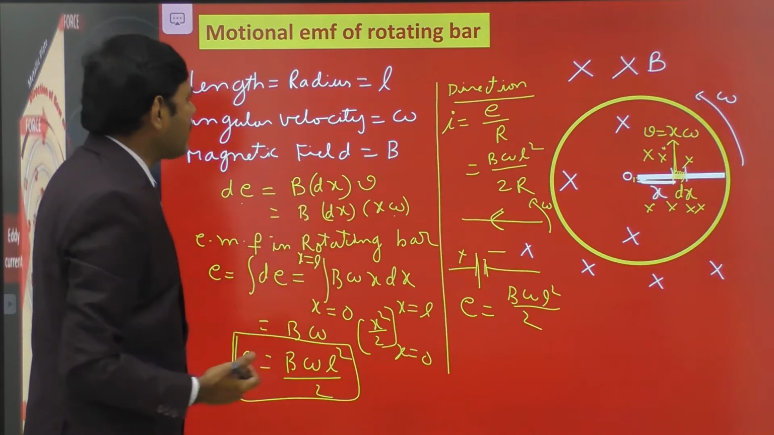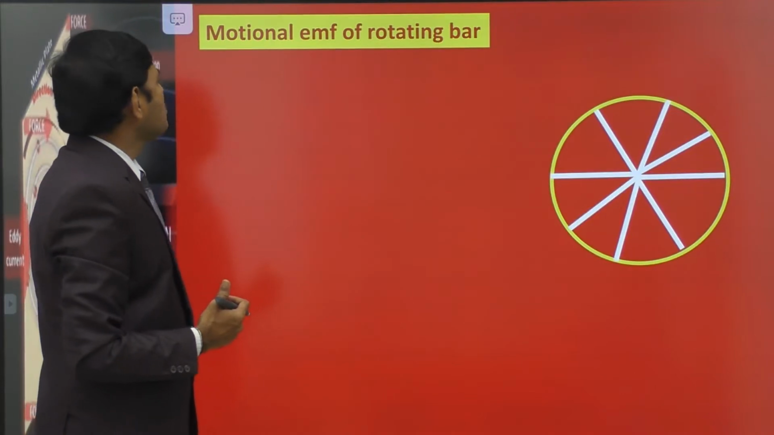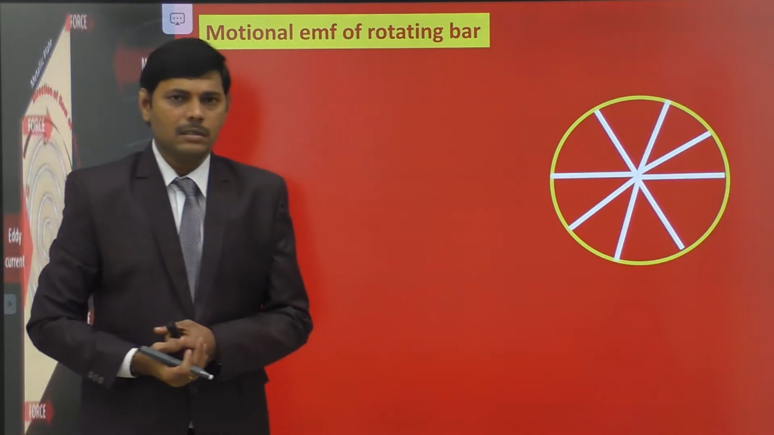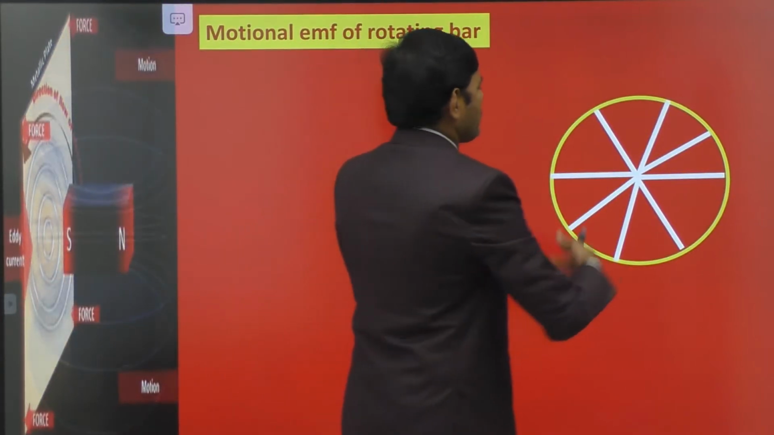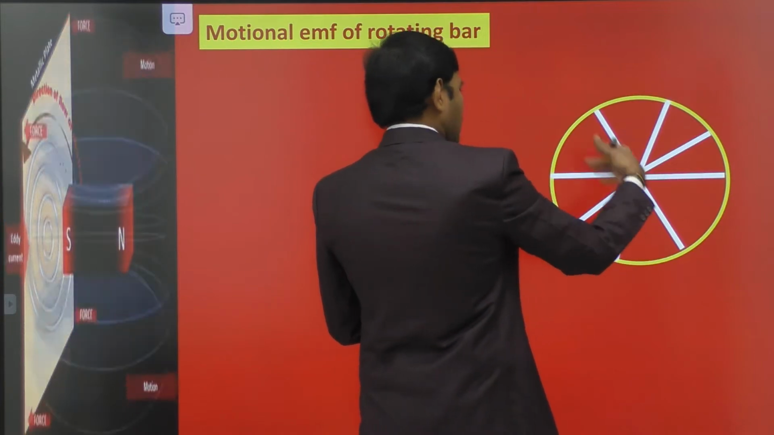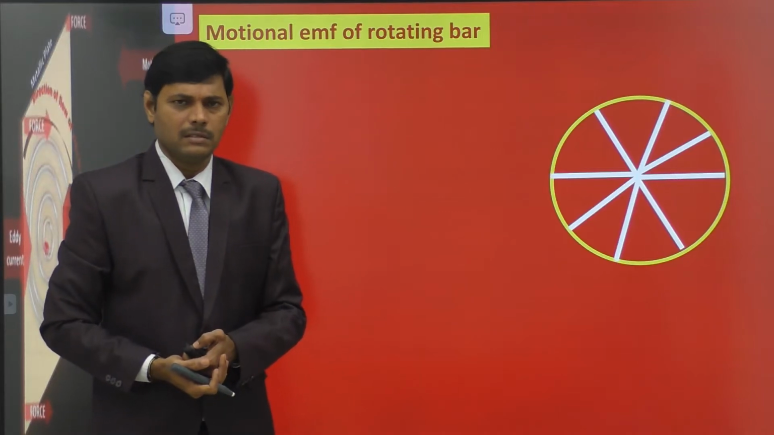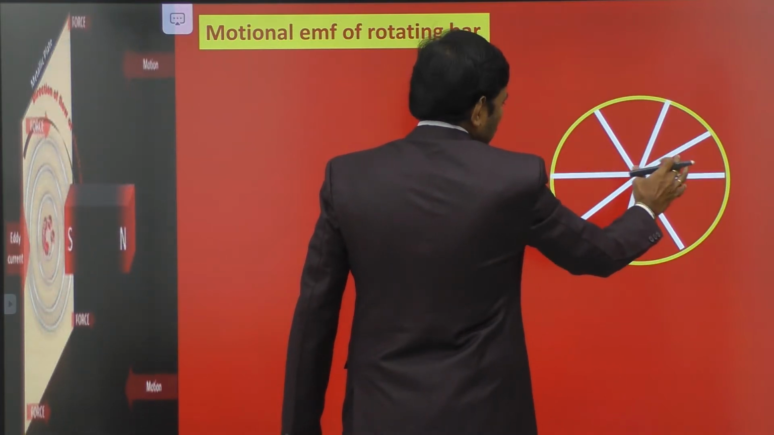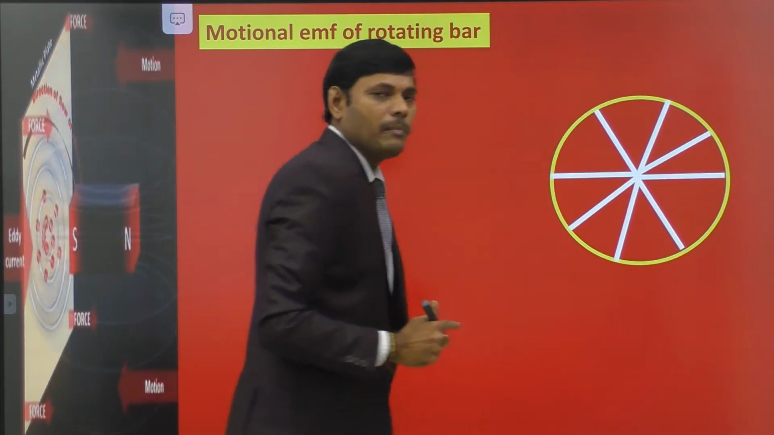So let us move on to one application of motional EMF in a rotating bar. Instead of having one bar, as we discussed in the previous part, let us consider a number of bars. Here we have 8 bars, though there may be any number of bars. It appears like the spokes of a bicycle wheel. Each one is a spoke, similar to the spokes of a rotating bicycle wheel.